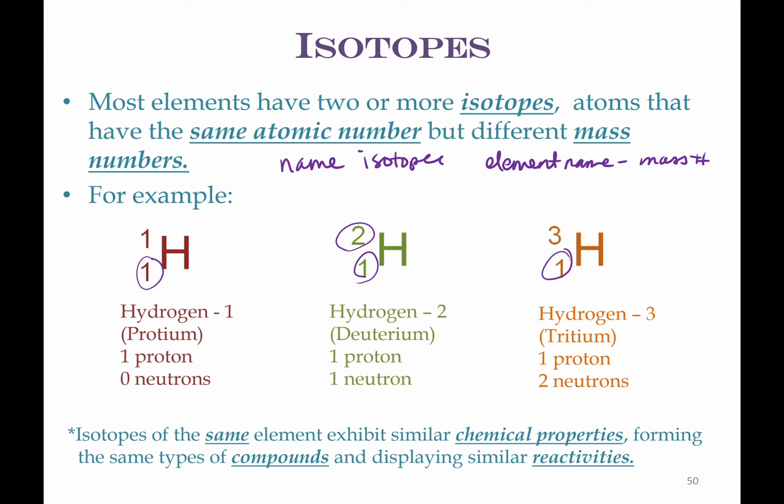So isotopes generally exhibit the same chemical behavior for all of these chemical properties, so we can use these in certain ways. Deuterium is one that we use a lot in NMR, so proton NMR, I should say. So we're not actually seeing these protons within the NMR. They don't act the same in the NMR, so we can take those out so we don't get our solvent mixed in with our compound that we're trying to figure out the structure of.